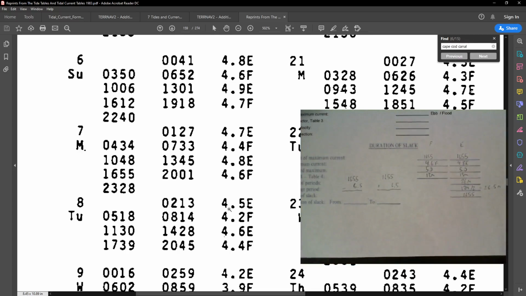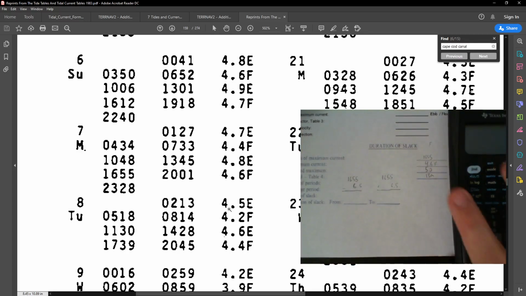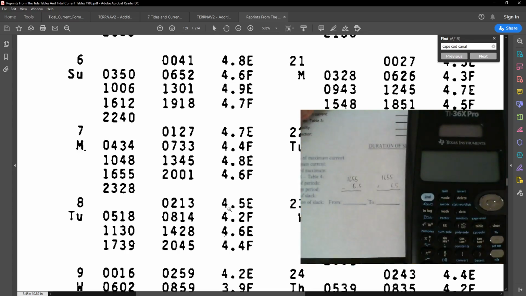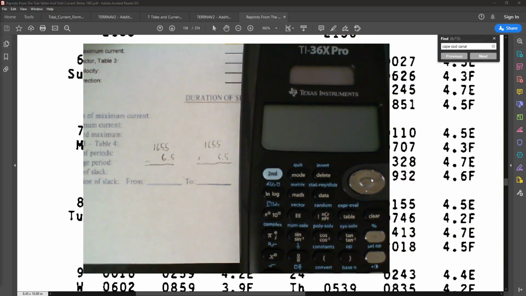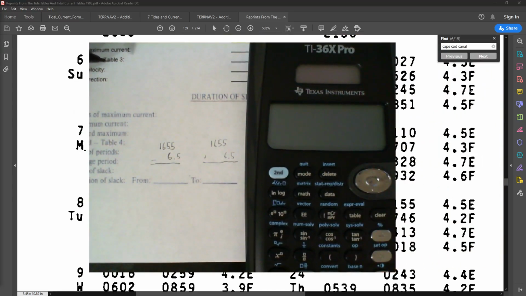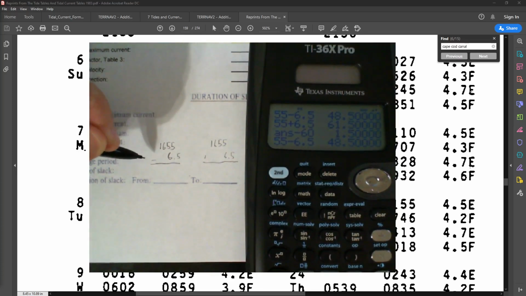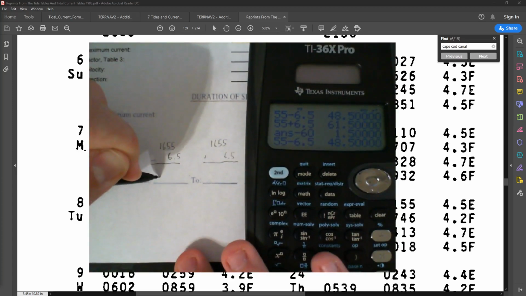Now that we have that, the Coast Guard is weird about their rounding, but when you look at the answers, it can only be one of them. Let me increase the size here so you can see what I'm doing. So 55 minus 6.5 is 48.5, and in this case, the Coast Guard rounds down.